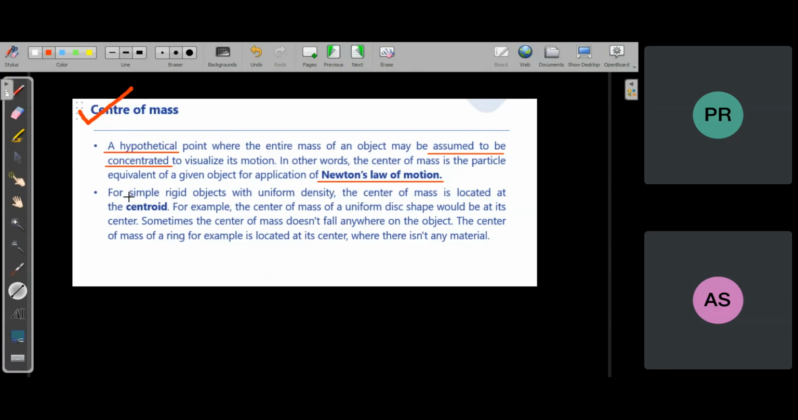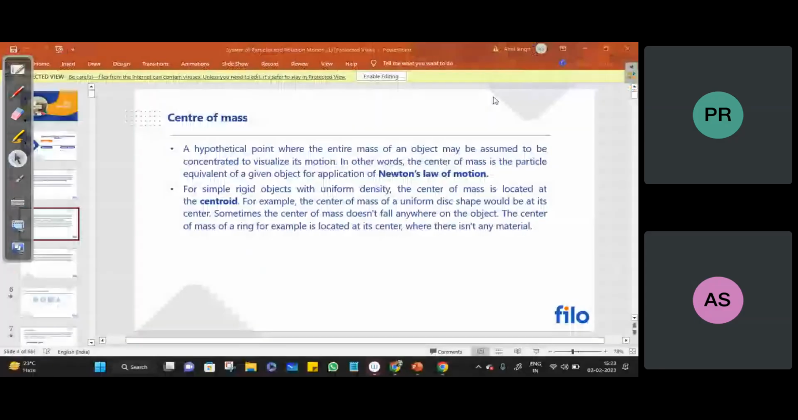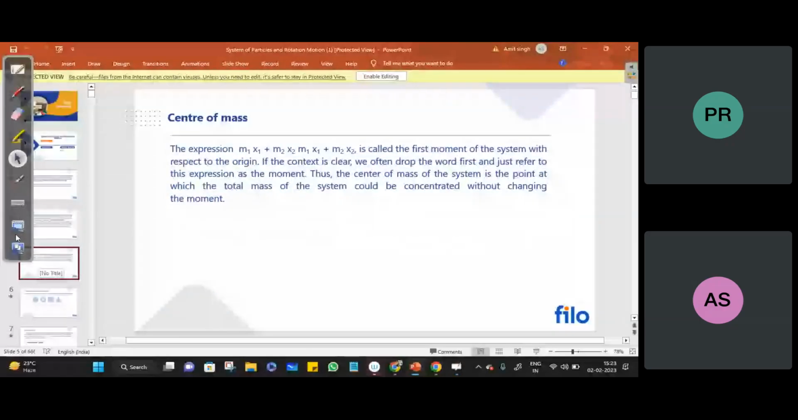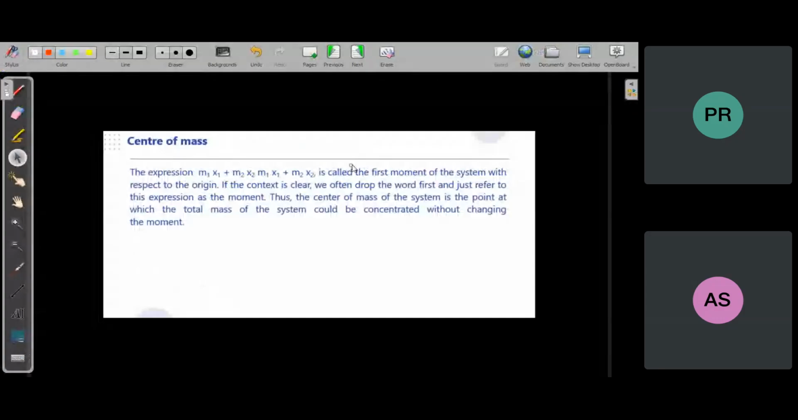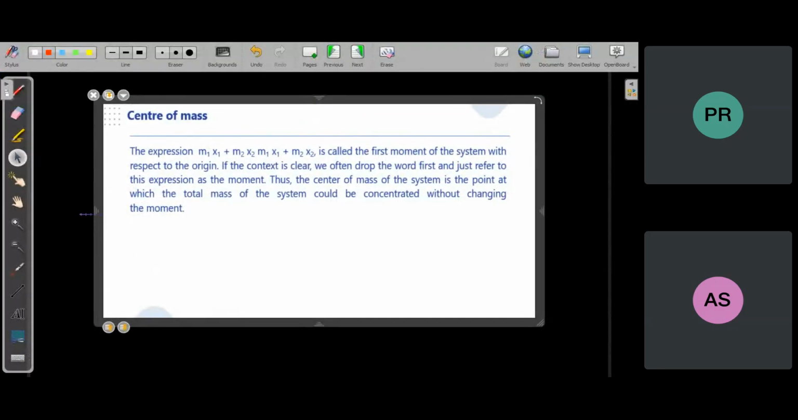Now, in the case of a regular shaped, uniform rigid body, its center of mass is generally located at its geometrical center, or you can say centroid. For example, if a disk is uniform, then its center of mass will be its geometrical center. If the disk is non-uniform, then it will not be the geometrical center.